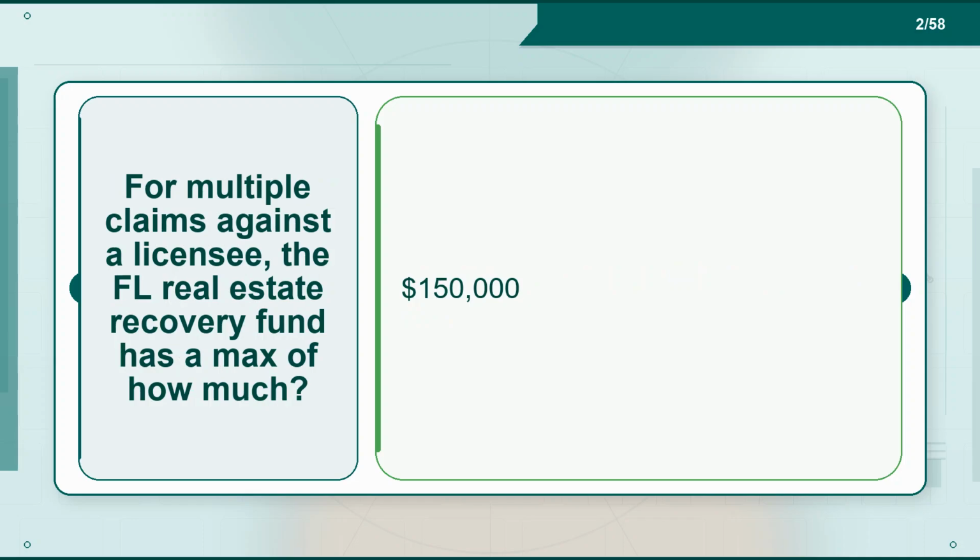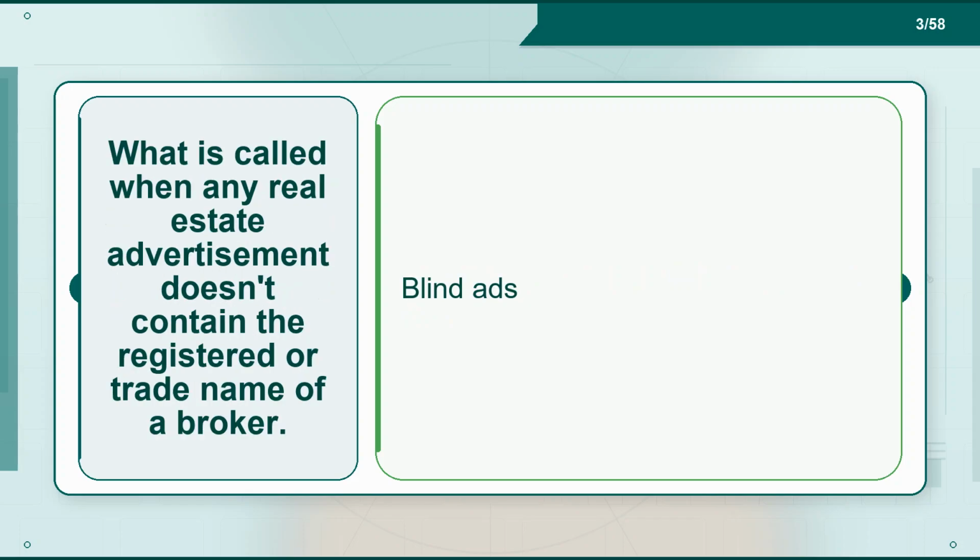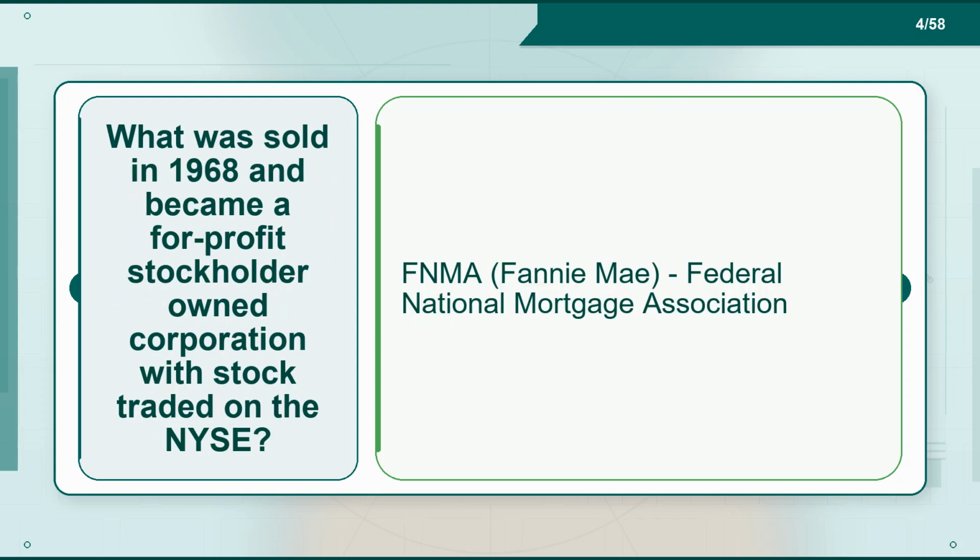Flashcard 2. Term. For multiple claims against a licensee, the FL Real Estate Recovery Fund has a max of how much? Definition. $150,000. Flashcard 3. Term. What is called when any real estate advertisement doesn't contain the registered or trade name of a broker? Definition. Blind ads.